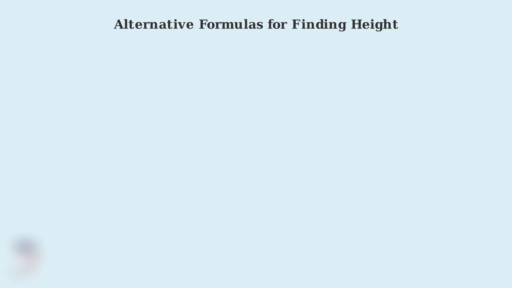Sometimes in cone problems, you won't have the height given directly. Instead, you might have other measurements like the volume or the slant height. In these situations, we can use alternative formulas to find the height we need.